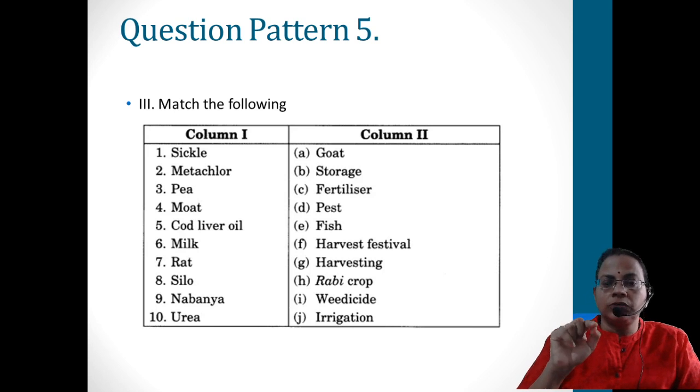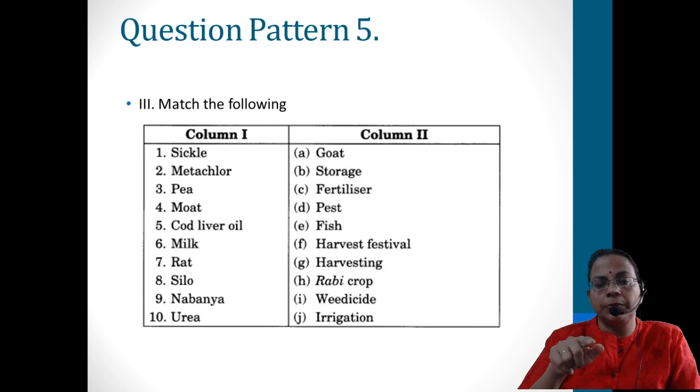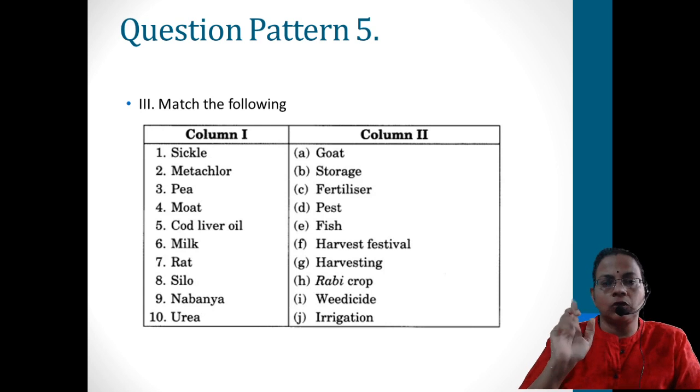And metachlor, it is not given, we decide, yes, I. Then P, what type of plant it is, not a rabi plant, it is a rabi crop. So in that way you have to match it.